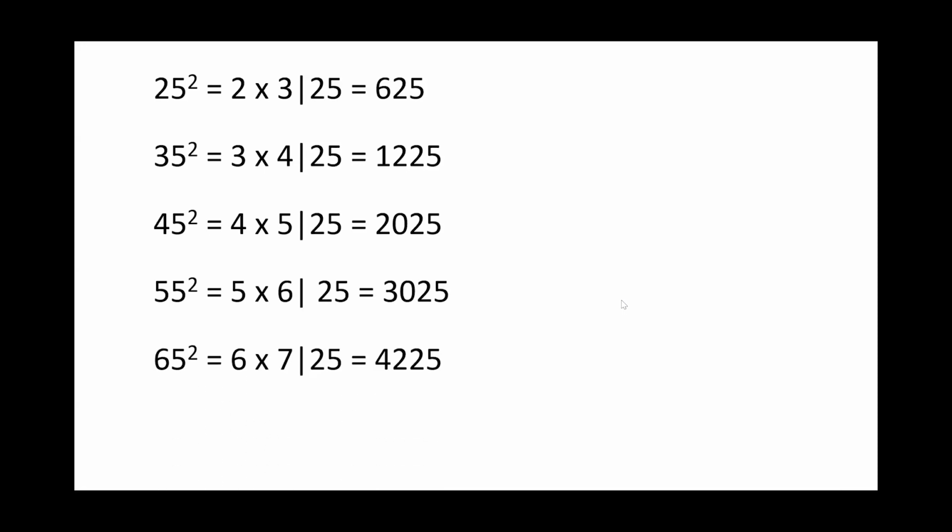So 65 square will be 4225. 75 square will be 5625. I hope you remember the multiplication tables. So 85 square would be 8 9s are 72 followed by 25. So you can see squares of any number which is ending in 5 will always end in 25. And the number of tens, for example, 95 square, your answer is 9 into 10 followed by 25.